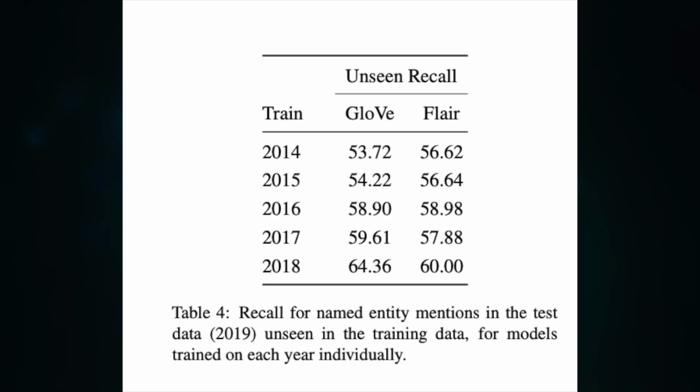The table here showcases the recall for these unseen mentions using both GloVe and FLAIR embeddings. GloVe performance steadily improves as temporal distance decreases, and a similar pattern can be seen with the FLAIR embeddings. This shows us that the surface form overlap is not the only factor that determines the temporal data drift. The model is able to learn more relevant context from training data that are temporally close to the test set.